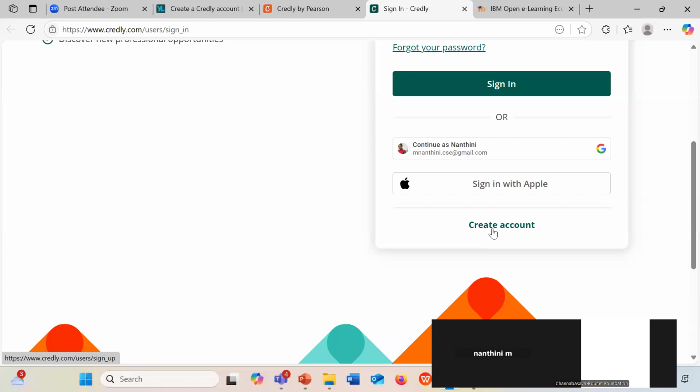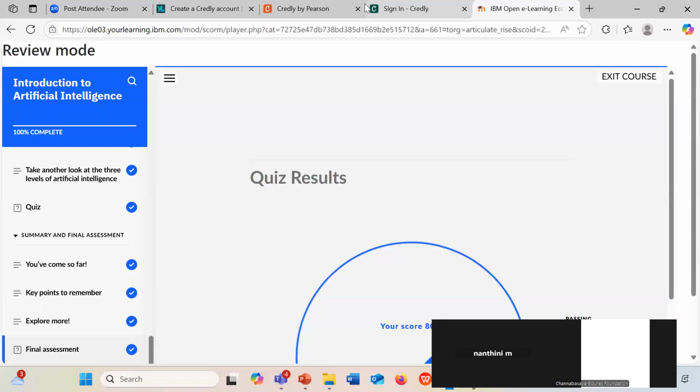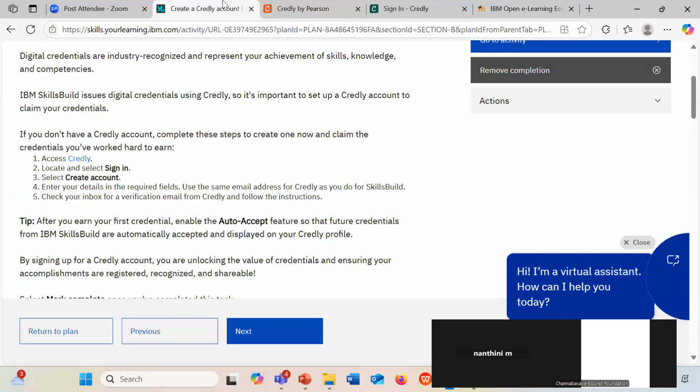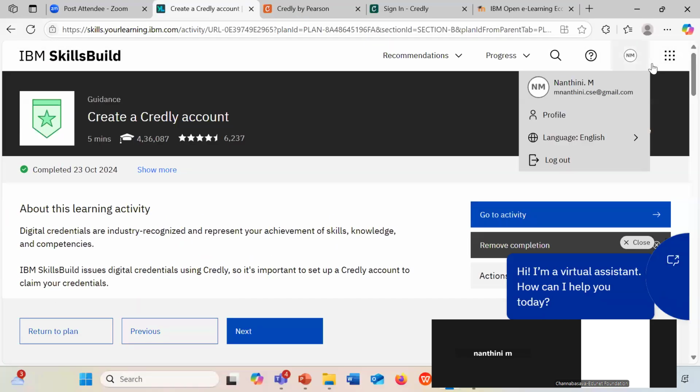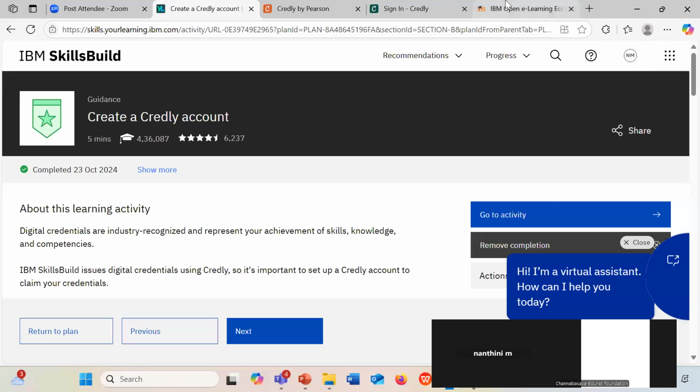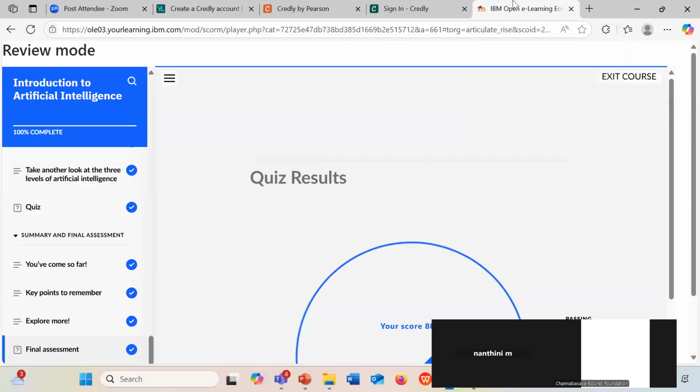Those who have created the account using a different mail ID, you have to create again. See students, you should have a Credly account using this Gmail ID only, not any other ID. I am repeating myself. Students, you should have a Credly account using the same Gmail ID that you have used in the IBM SkillsBuild platform. This mail ID, not any other mail ID. Otherwise, you cannot download your certificate.